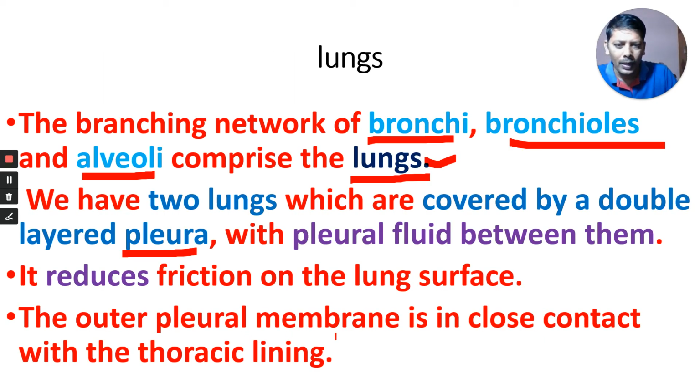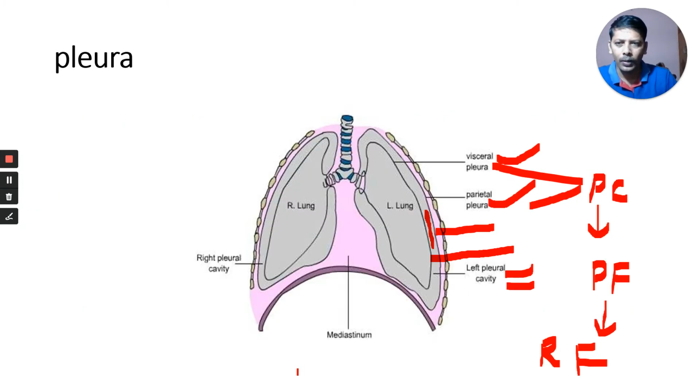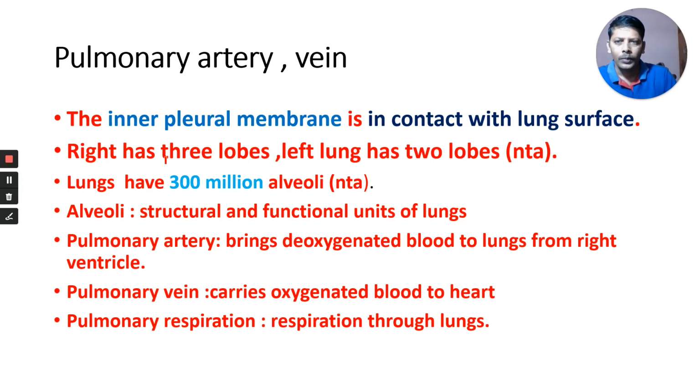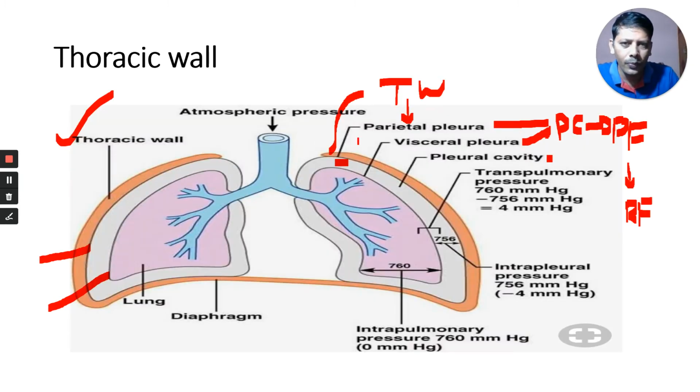Okay, the outer parietal pleural membrane is in close contact with the thoracic lining, the thoracic wall. Next, the inner pleural membrane is in close contact with the lung surface. This is the inner pleural membrane. What do we call that one? Visceral pleura. It is in close contact with our lungs.